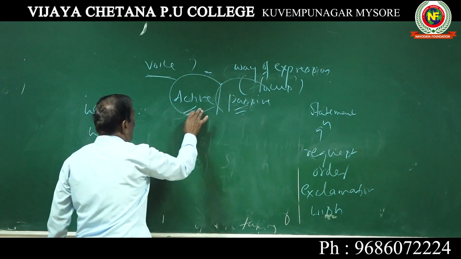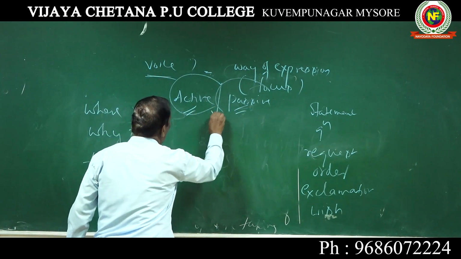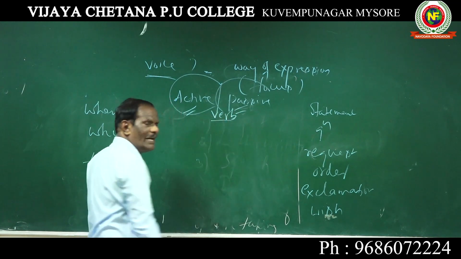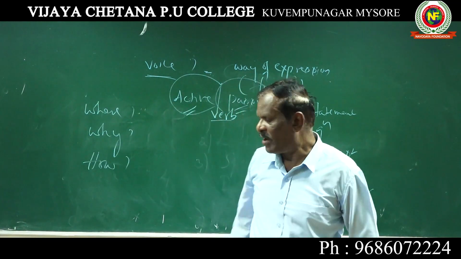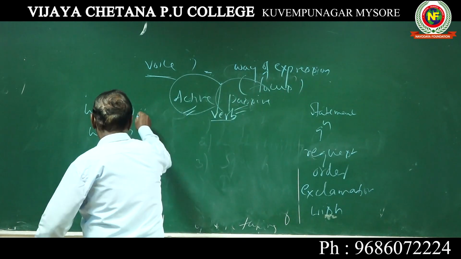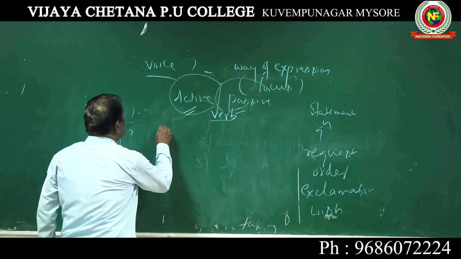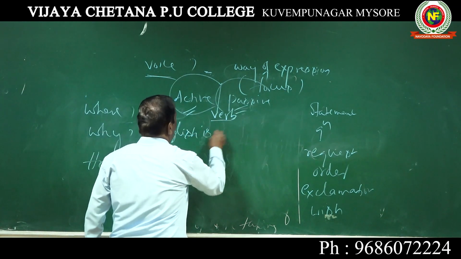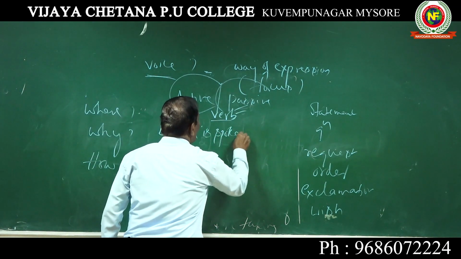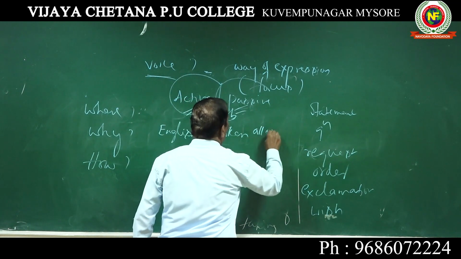This voice, active and passive voice, refers to the verb. It refers to the verb, how the action is expressed. For example, let us take this example. English is spoken all over the world.